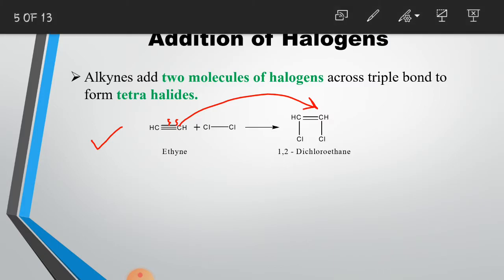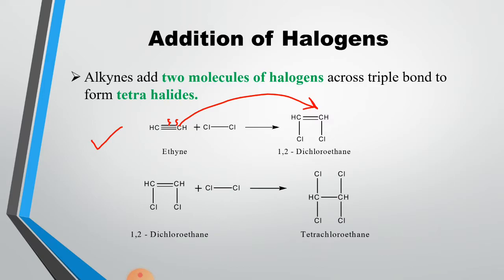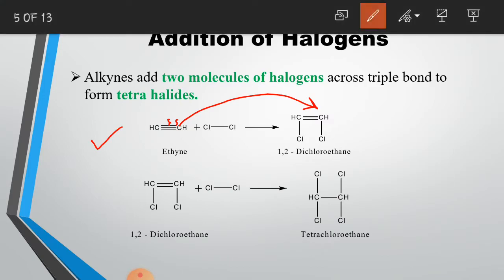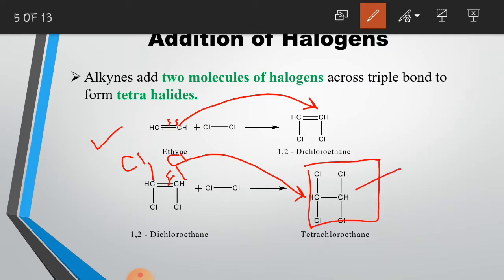Now, in the second step, the double bond between these two carbon atoms will break. And when this double bond breaks, it will get converted into a single bond between two carbon atoms. A new bond will be generated on each carbon atom. And at the end of each bond, a chlorine atom will be added. So, this is the end product of the addition reactions of alkynes.